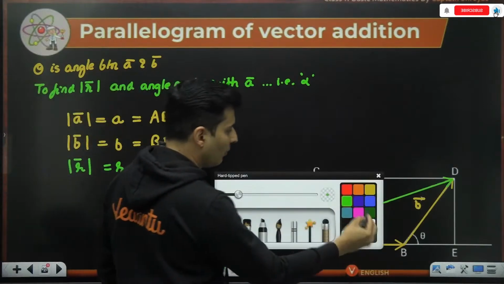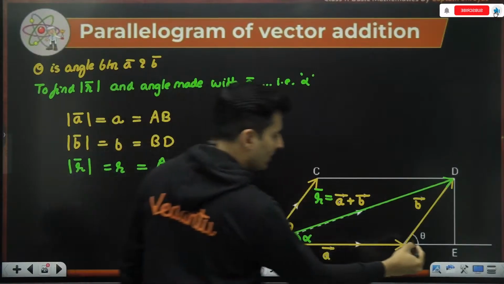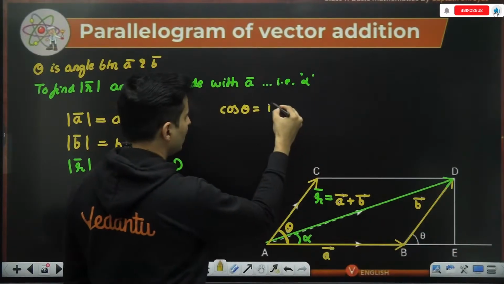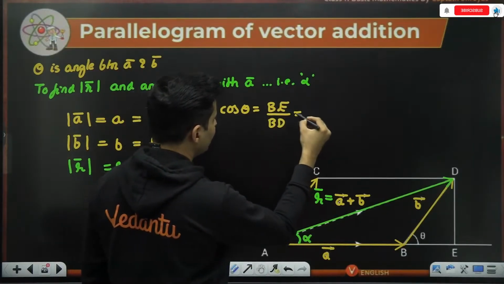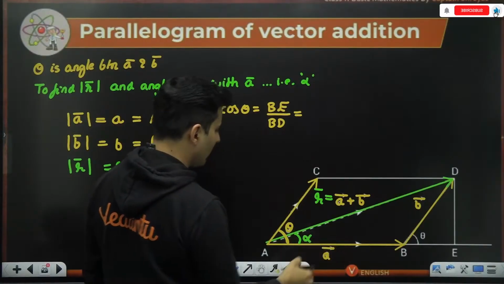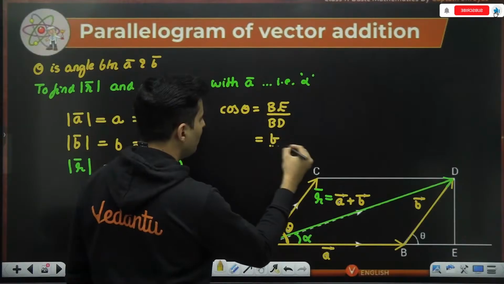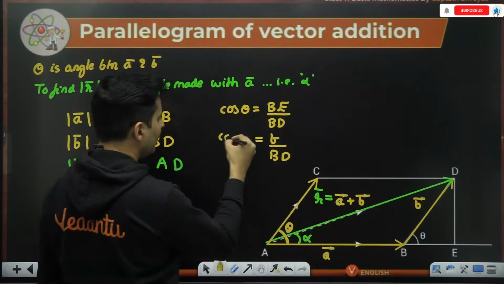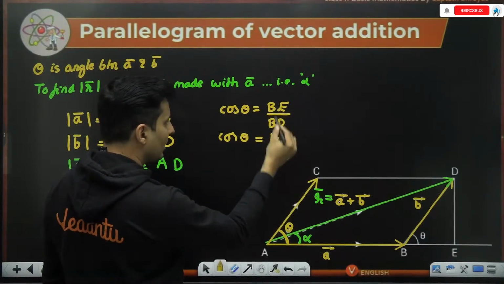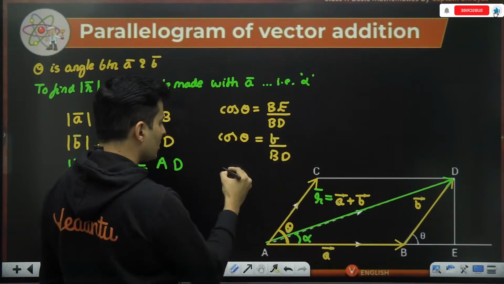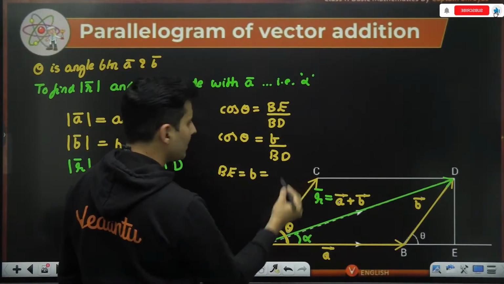Okay. And for that small triangle, as you can see, cos theta will be adjacent by hypotenuse. That means BE by BD, which is BE by B, since B to D is B. That is basically your cos theta.